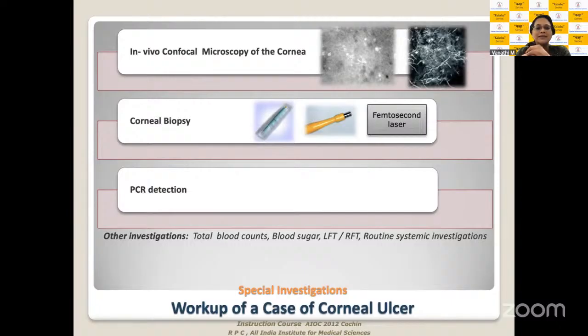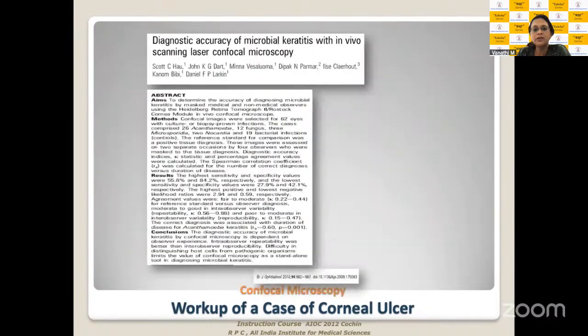So the simple one is a corneal biopsy. More advanced imaging is in vivo confocal microscopy. I missed adding anterior segment OCT, which is now an important part in managing corneal ulcers, and microbiological advances in terms of PCR detection and next generation sequencing. So these all help in a large way in diagnosing the various infections here. So that's how diagnosis has improved these days.